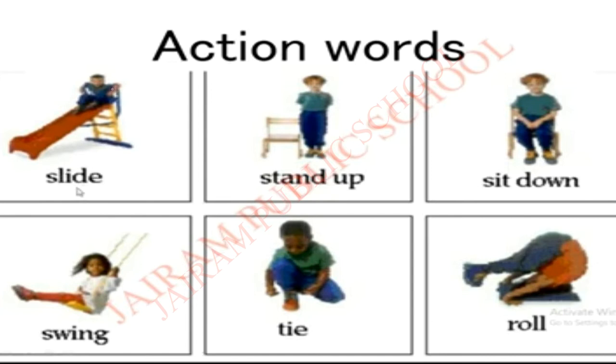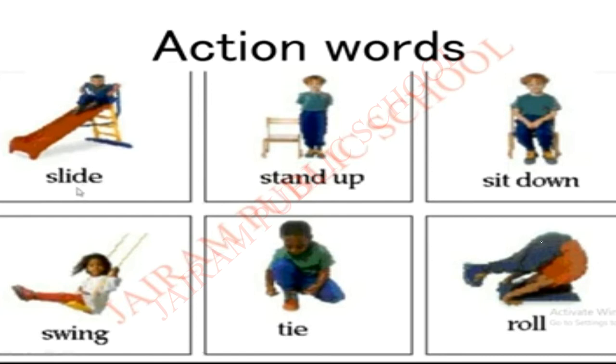Like slide. Slide means we are sliding in the circle. And then second one, stand up. He is standing. So this is the action word. Sitting. Sitting is an action word. Swinging. Tying up his shoe. And then rolling on the yoga mat. So this is also an action. Okay.